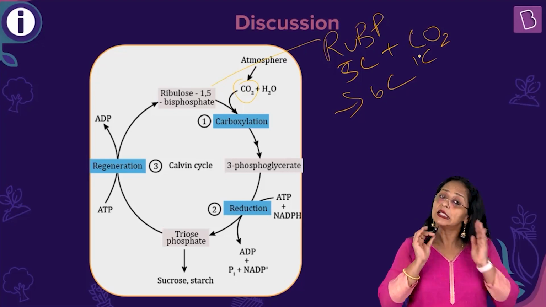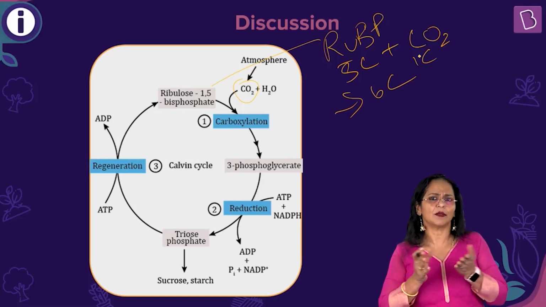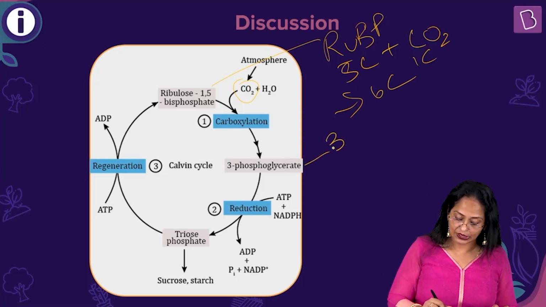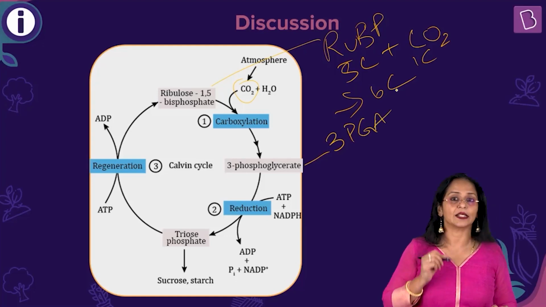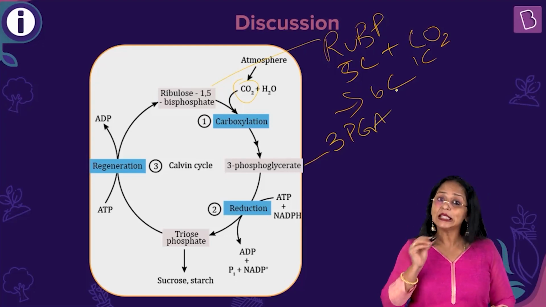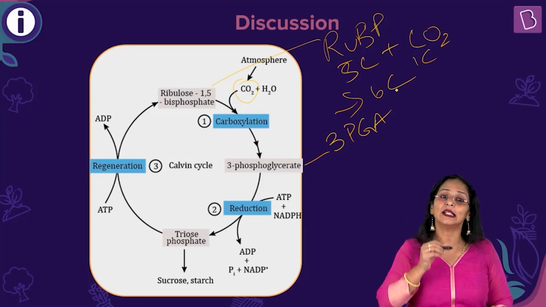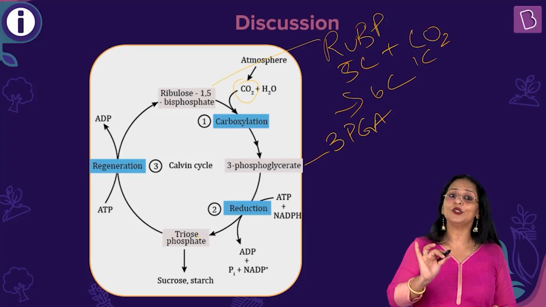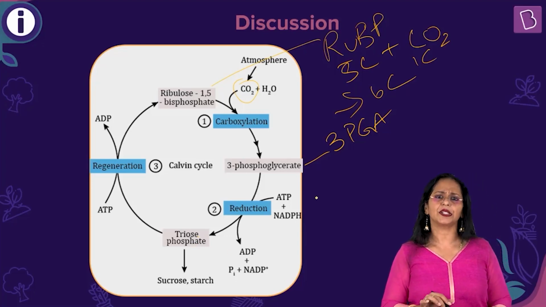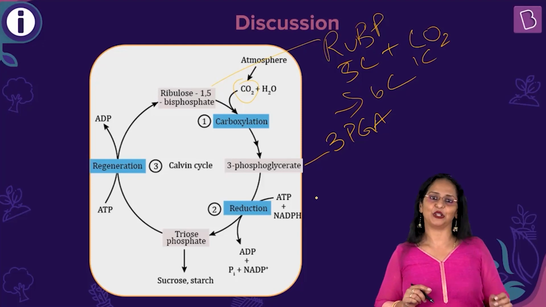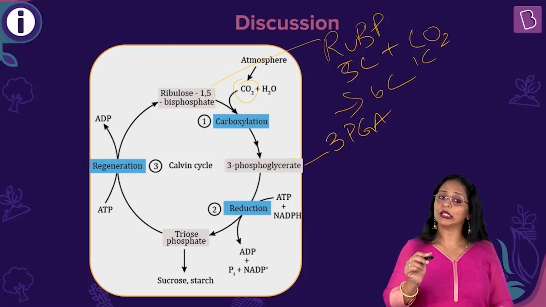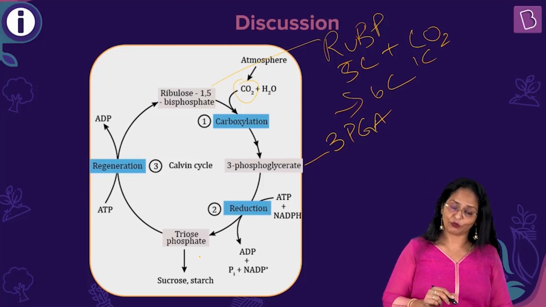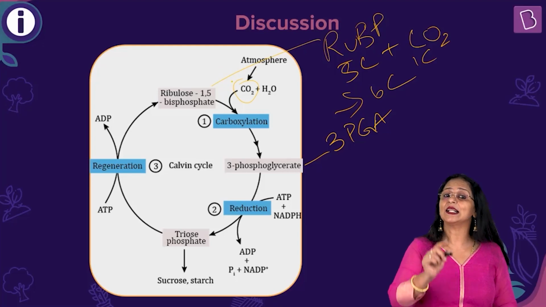Okay. Now, this 6-carbon compound, because it is unstable, I told you it's unstable, splits into 2 molecules of a 3-carbon compound, that is 3-phosphoglyceric acid. Now, this 3-phosphoglyceric acid enters the next step. What is the next step? Reduction. So, it gets reduced to a triose phosphate. We are not going to look at the reactions there because we are looking at the regeneration of RuBP.